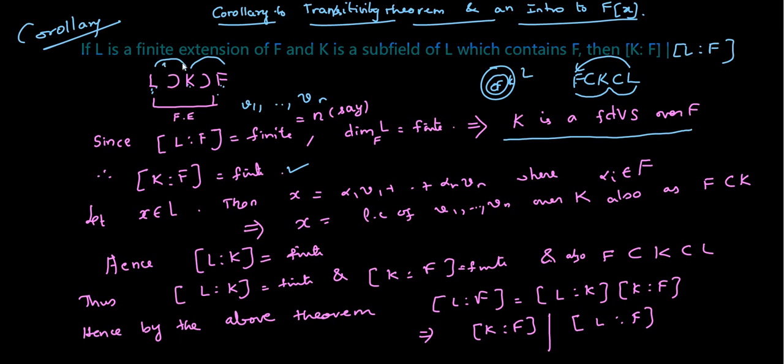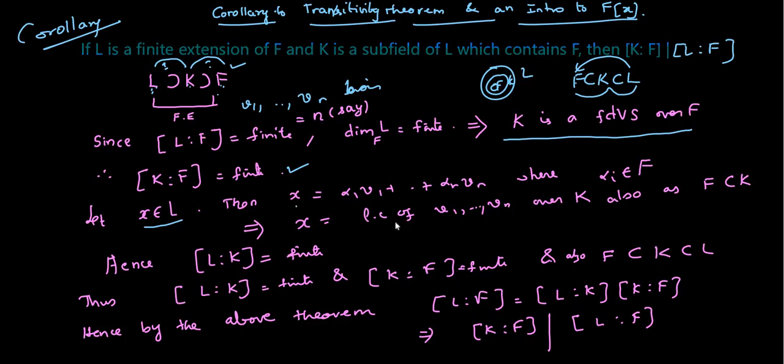So these two we need, of which this we have got. Why? Because L is finite dimensional over F. K being a subfield of L, K is finite dimensional over F. So the degree of K over F is finite, we have got. Now we need to have the degree of L over K to be finite. So for that we shall consider an arbitrary element, say x in L. Then this x can be uniquely written as a linear combination of these basis elements. So these scalars are to be taken only from F.